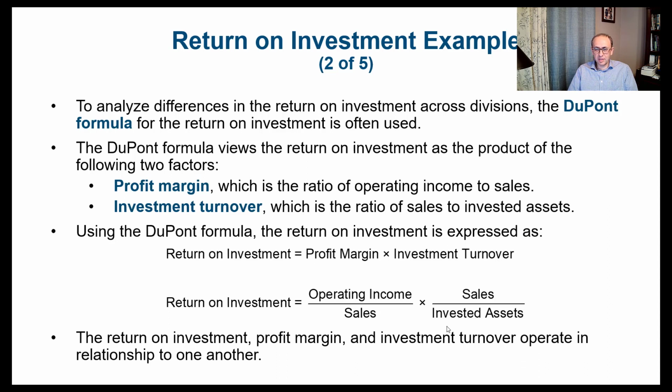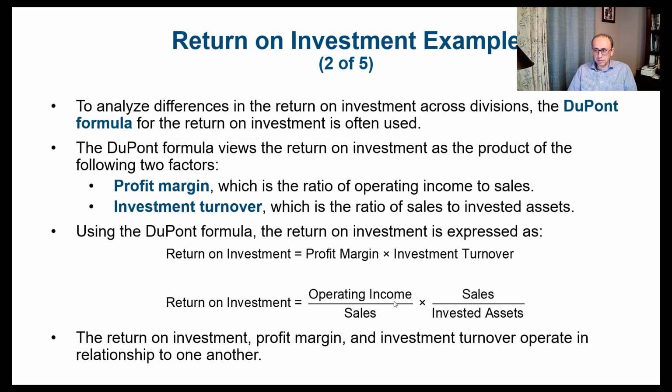And when we break it down, we get a better analysis of the return on investment. We understand what was the reason for the return on investment. Is it the higher profit margin or is it the higher investment turnover? So remember, the profit margin is calculated as the operating income divided by the company's sales. And the investment turnover is actually the ratio of sales divided by invested assets.